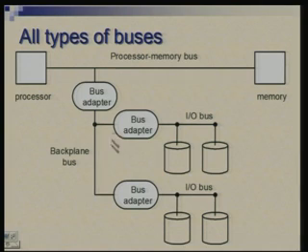Okay, so everything is meeting here, and looking at it in more detail, there are bus adapters which connect the backplane bus to the processor memory bus, and also different kinds of adapters which connect this to the IO bus. Each of these adapters has to understand the definition of signals, the protocol, and the speeds at the two ends, and make them match, right. So, each adapter would be a different design, although I put the same name on each.